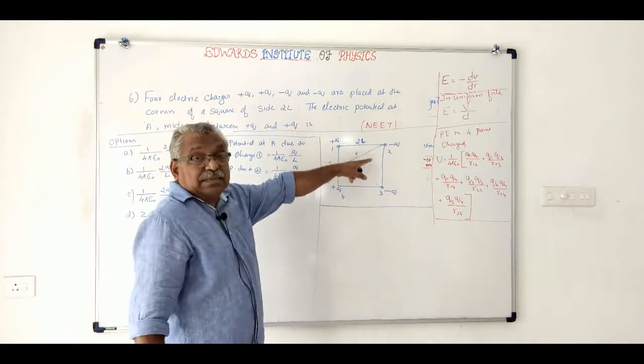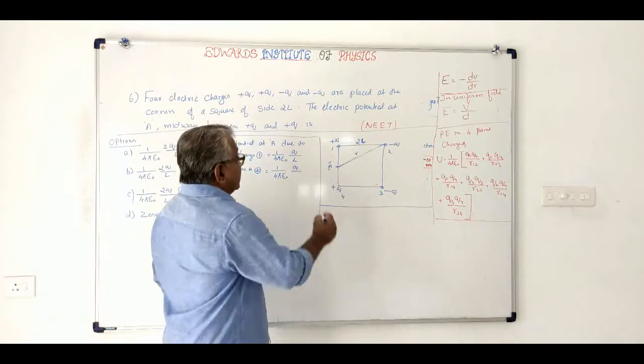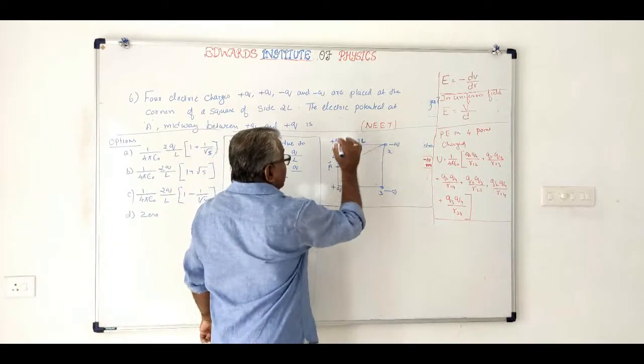How can you calculate that distance? This distance is L and this is 2L.